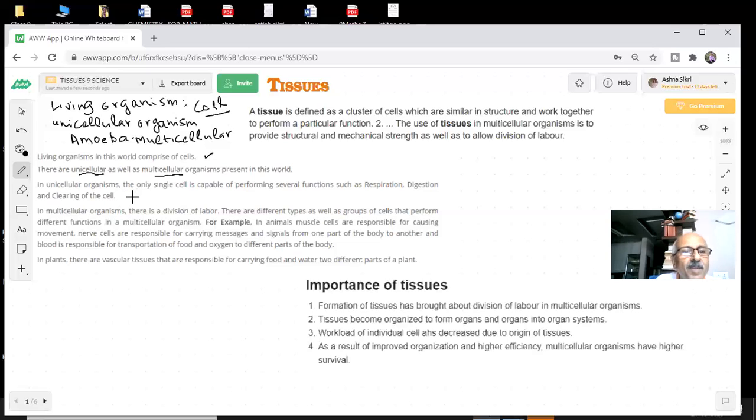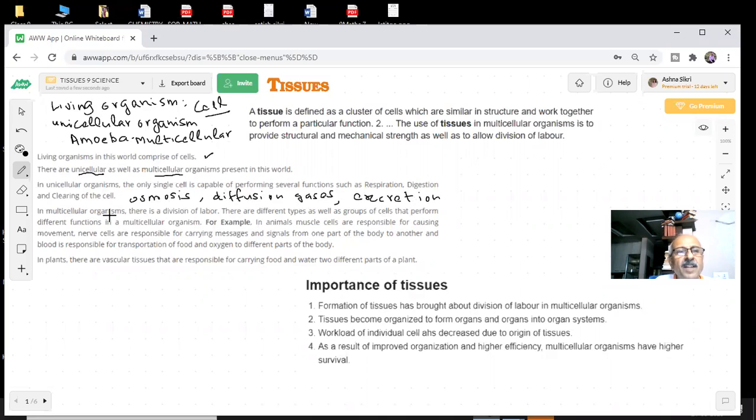The type of processes which we told you in this chapter were very clear to you. You already know about osmosis. The fluid, the liquid, the water was going inside the cell or coming out of the cell, those processes. Then we talked about diffusion of gases, and you are aware of excretion. All these are the functions which are being performed by the cells. Intake of food, intake of gases, and excretion, all these